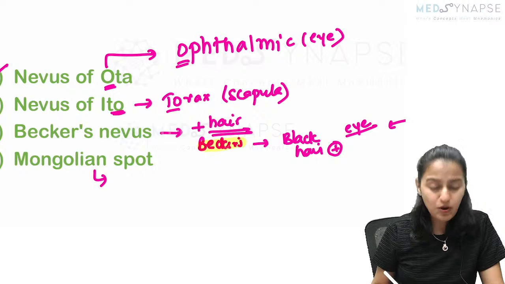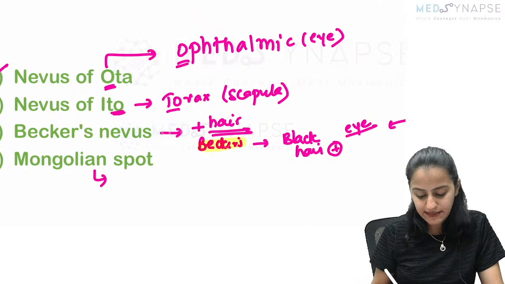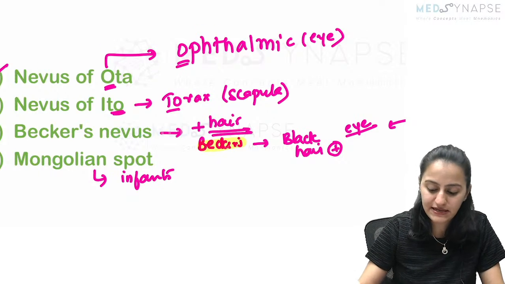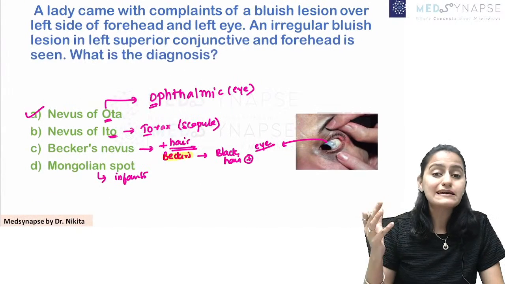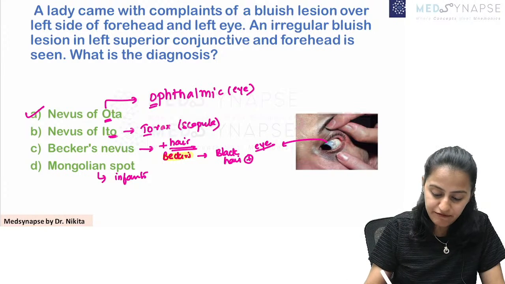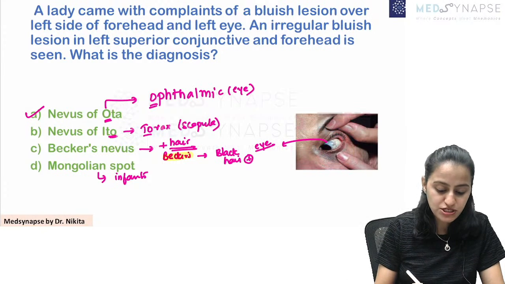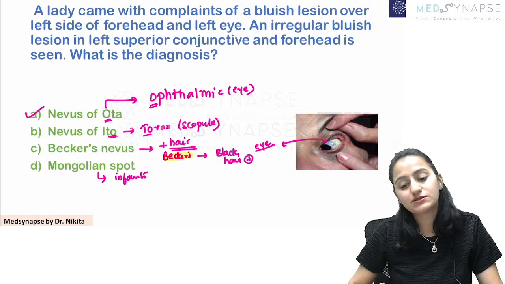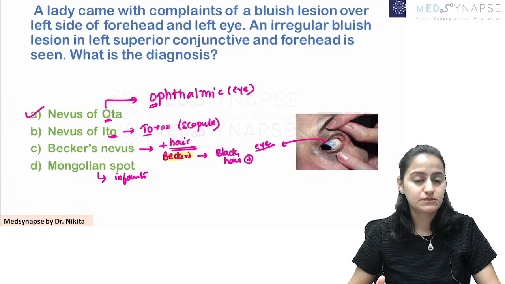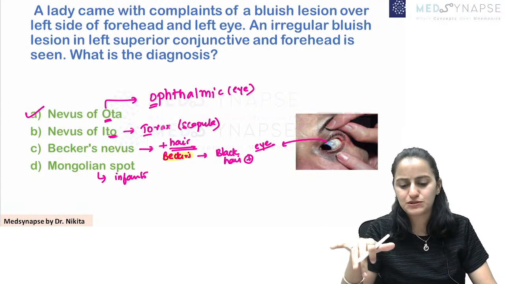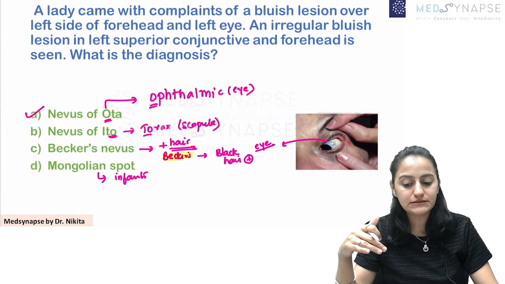And Mongolian spot, it disappears, right? It is present in the infants, the neonates, the grayish discoloration. So remember that in hyperpigmentation, if I ask you, this nevus of Ota, is it a dermal melanocytosis or is this epidermal? Where is the pigmentation basically happening? Is it epidermal or is it dermal?